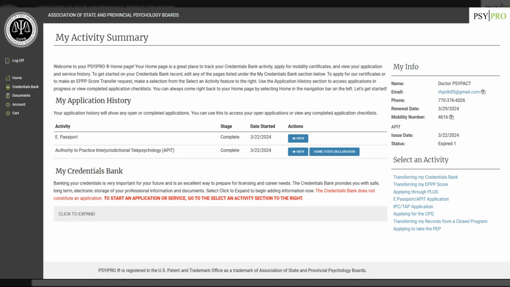Okay. Let's begin our tutorial by signing in to our cypro.org account. As you can see, I'm already in the cypro.org account. I'm going to click on the home button here on the left-hand side of the screen, and I'm going to look for the My Application History. Under that, we're going to look for Authority to Practice Interjurisdictional Telepsychology. Here we're going to navigate over to the big blue Home State Declaration button.